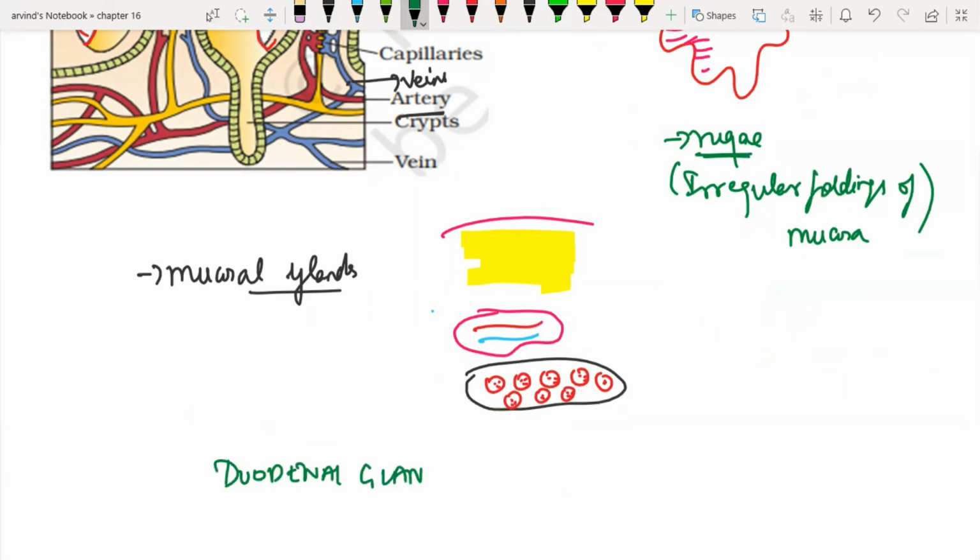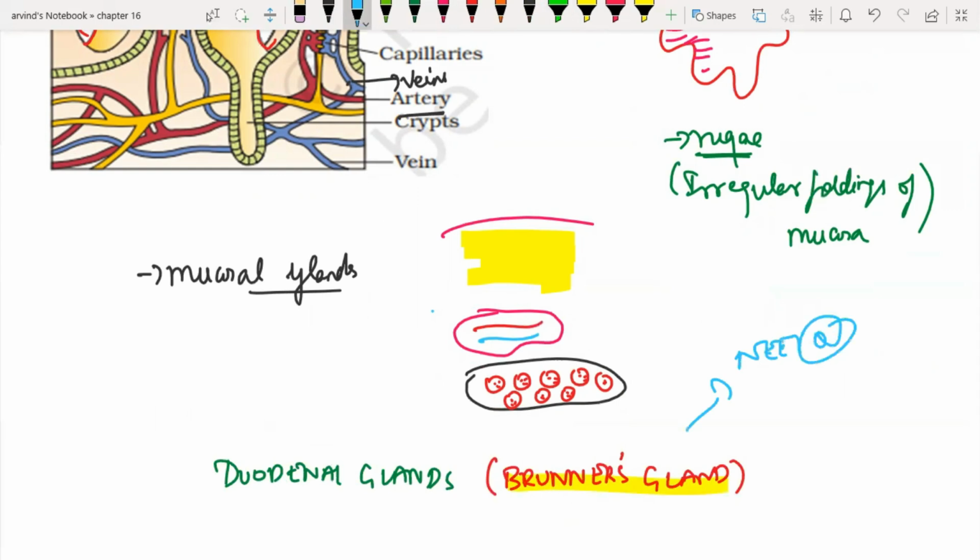or the name given to it, Brunner's gland. Very important question. Finally, we are coming to one high-yield question, that is Brunner's gland. There can be two possible types of NEET questions. One is: all of the glands are mucosal except, or which of the following is a submucosal gland. Either way the question can be put. Ultimately our answer should be Brunner's gland, which is present in the submucosa.